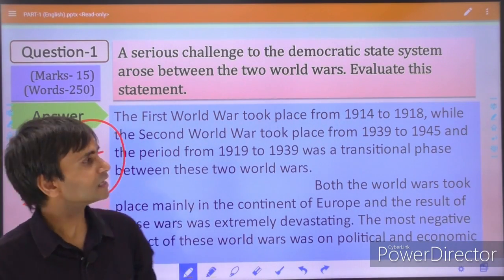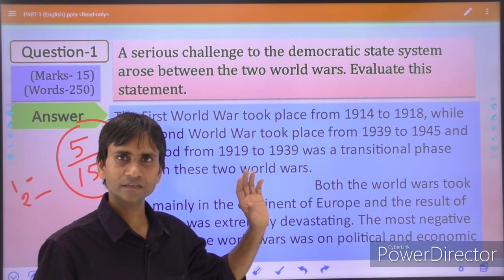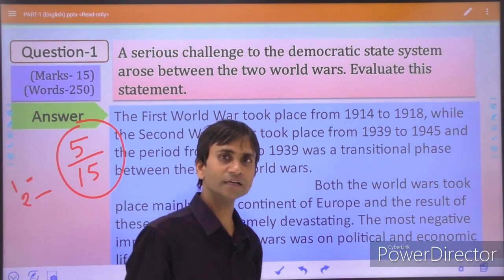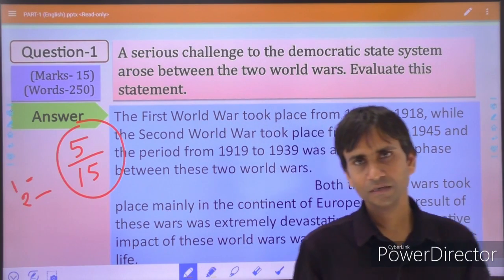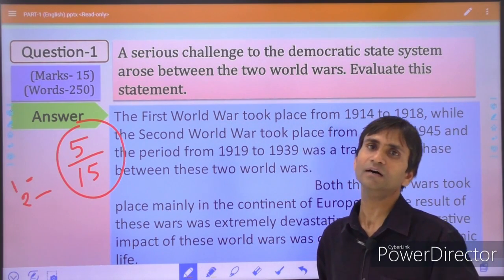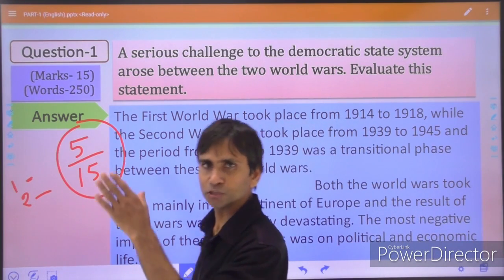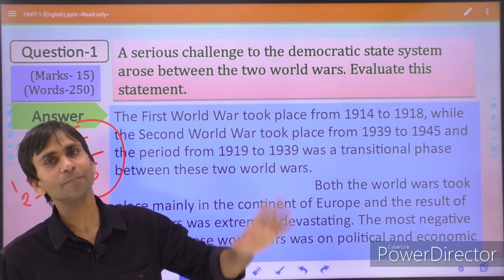First, in some countries there was a sudden emergence of dictatorial powers or absolute power, like fascism in Italy, Nazism in Germany, and in so many countries, Japan and Russia.